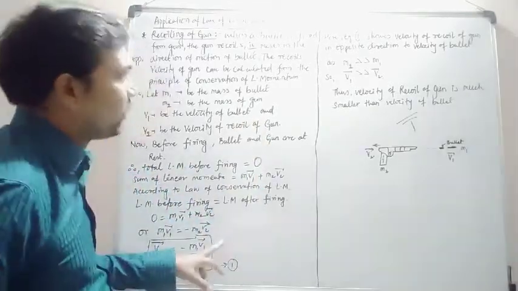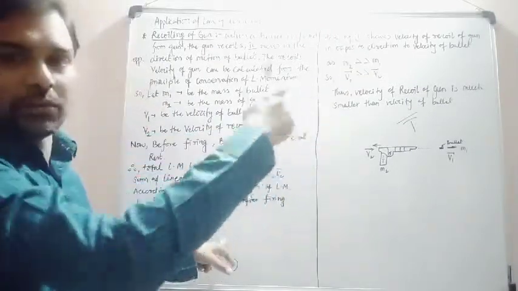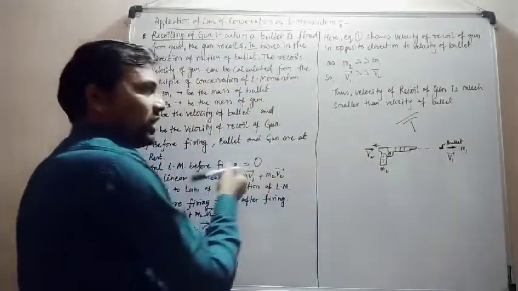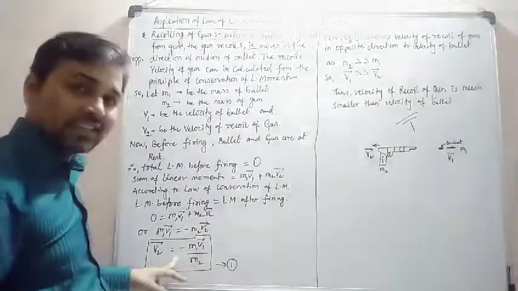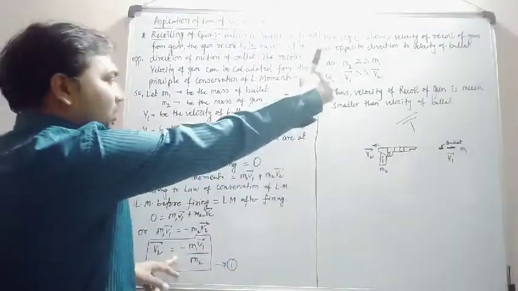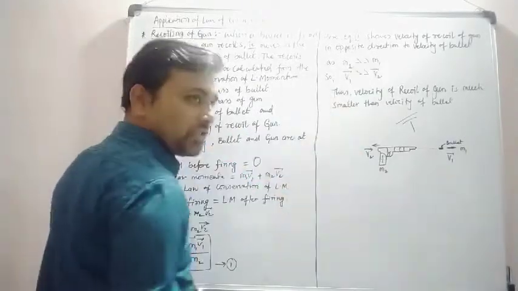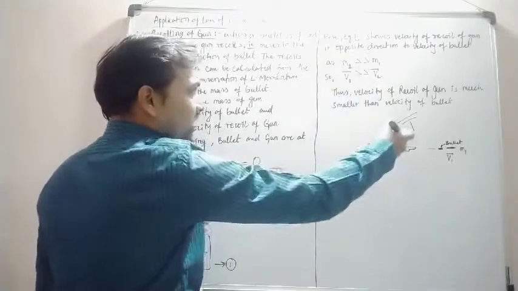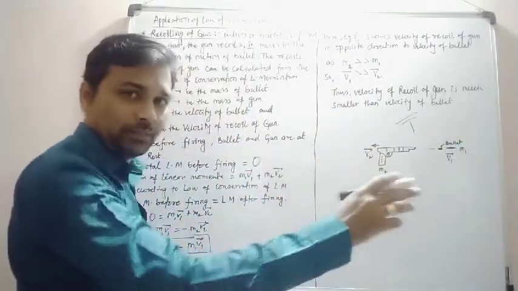This equation number 1 gives the velocity of recoil of the gun, which is opposite to the velocity of the bullet. The bullet moves in the forward direction, so the gun moves in the backward direction. From this equation we can say that m2, the mass of the gun, is always greater than m1, the mass of the bullet. The mass of the bullet is less, so its velocity is greater.